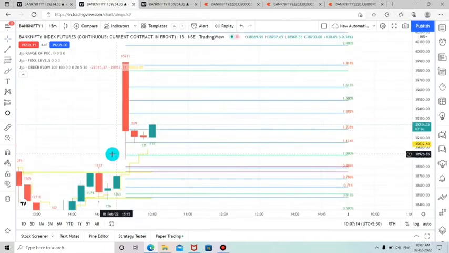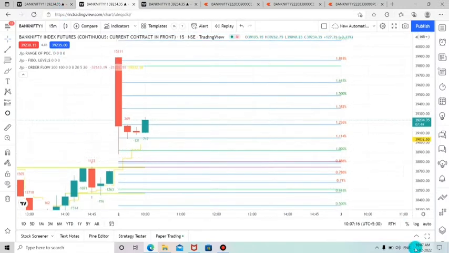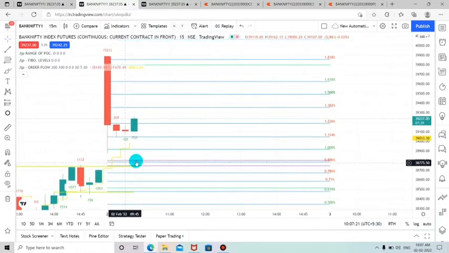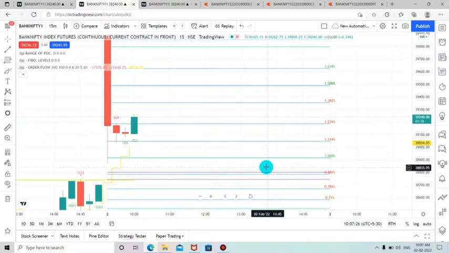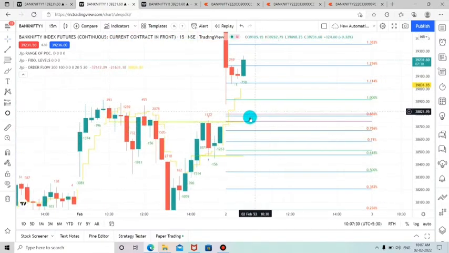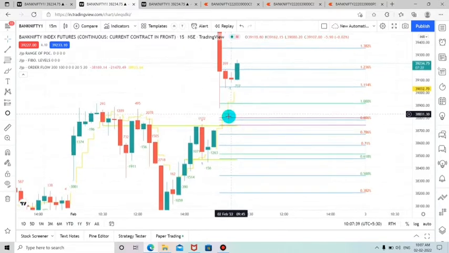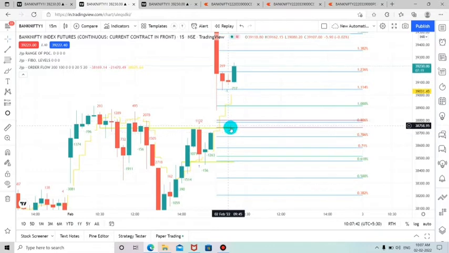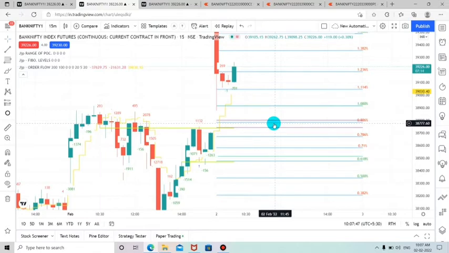Yes, right now you can see the timing in my chart is 10:07 a.m. The POC line has been updated. This is the point of control for the previous day. You can see the last day's high traded volume was taken at this level only, so this level will show you the high volume of buyers and sellers as a point of control. These two purple levels will help every trader understand the previous day's main levels.